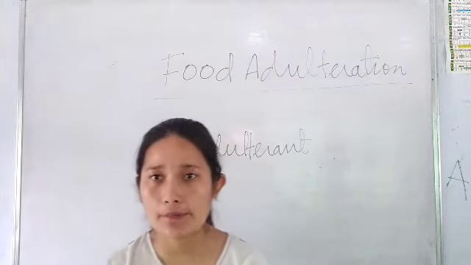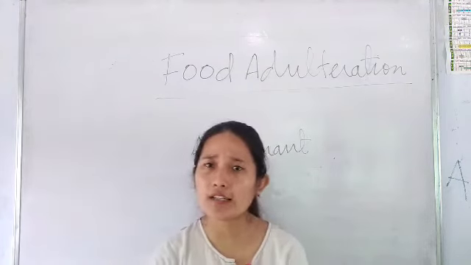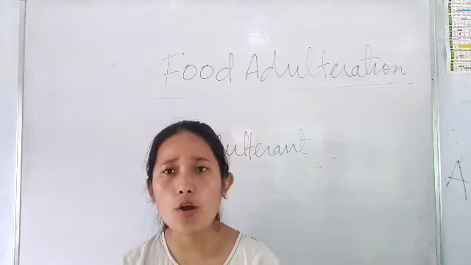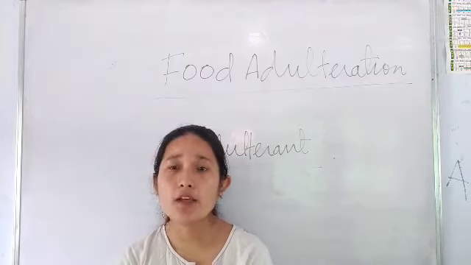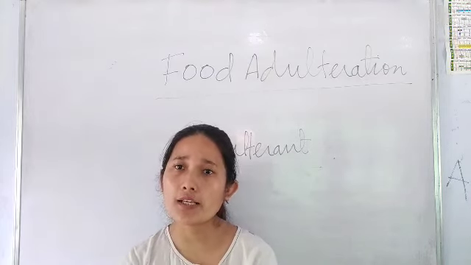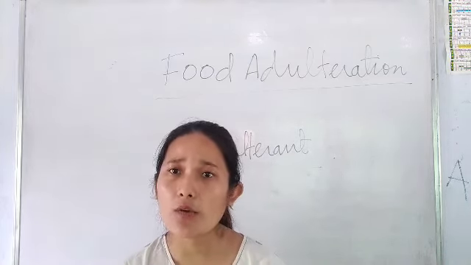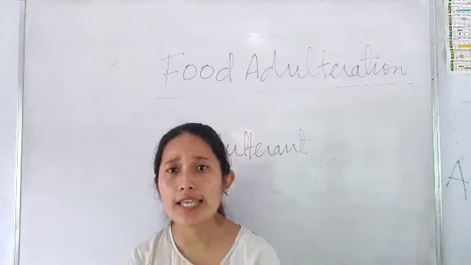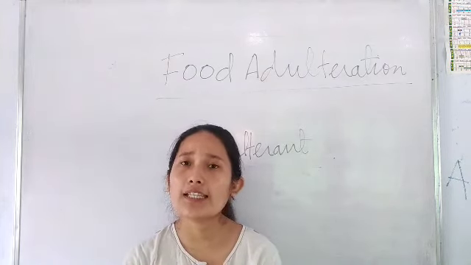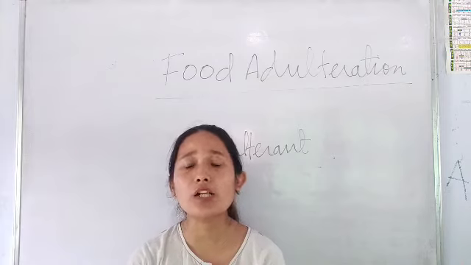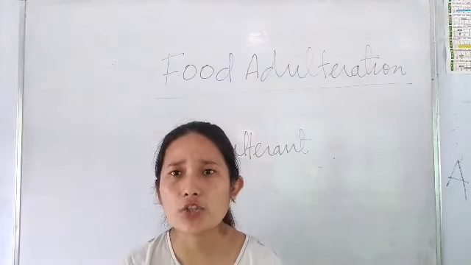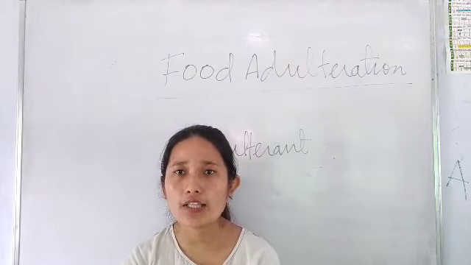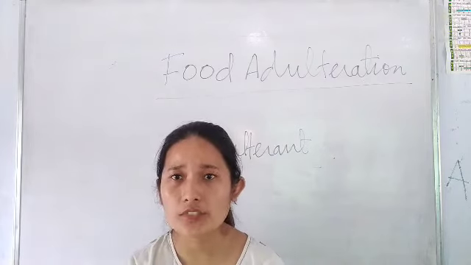Now let us take an example, okay. Have you ever heard your mom saying that the quality of this milk is not good? It seems like the milkman has added some more amount of water to it. Have you ever heard her saying? Yes. So what is the milkman doing to the milk? He is adding water to it. Why is he adding water? In order to increase the quantity of the milk and thus gain more profit on the thing that he is selling. But while adding water to the milk, what is he doing? He is decreasing the quality of the milk that he is selling, okay. So that's one of the examples, okay.